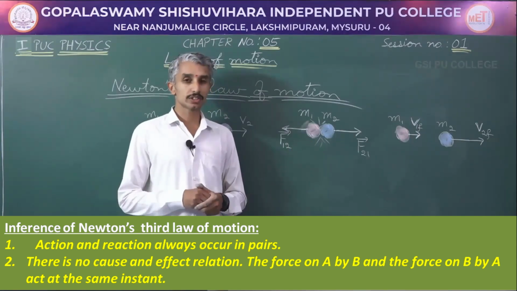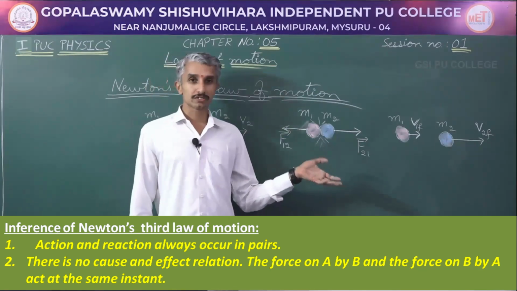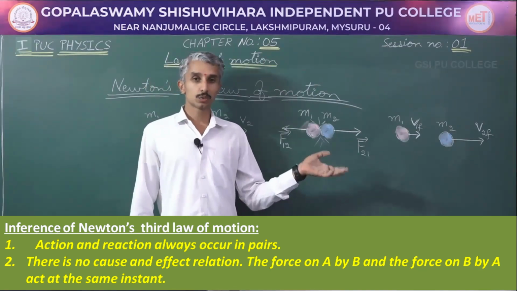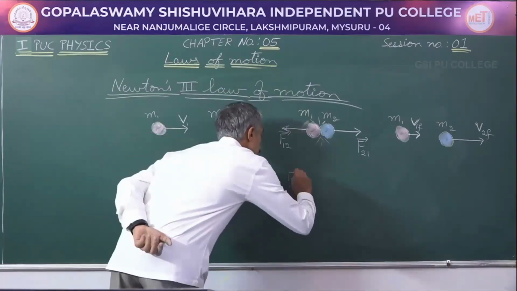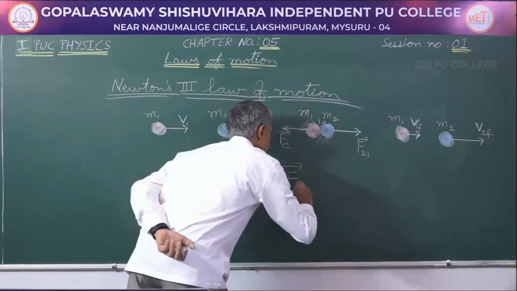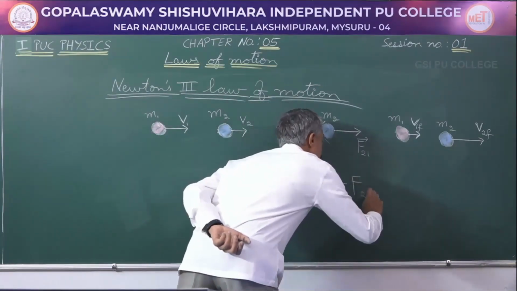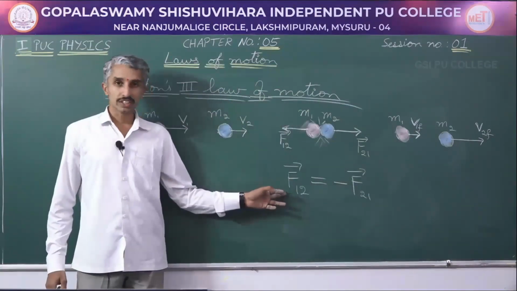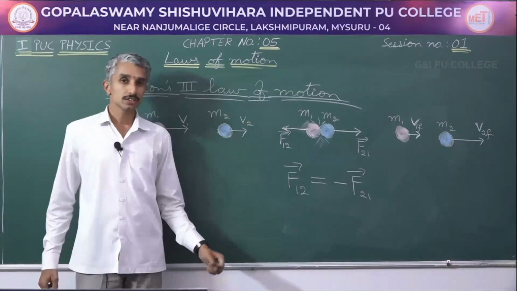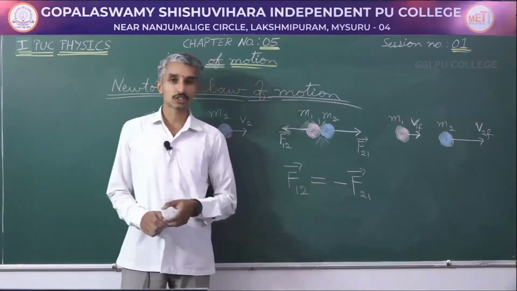No, there is no such thing as cause and effect. Whenever you say that there is force applied on one object, which means the other object is equally applying an opposite force. Here F12 is equal and opposite to F21, that is, force on object 1 due to the second object is equal and opposite to force on the second object due to the first object.